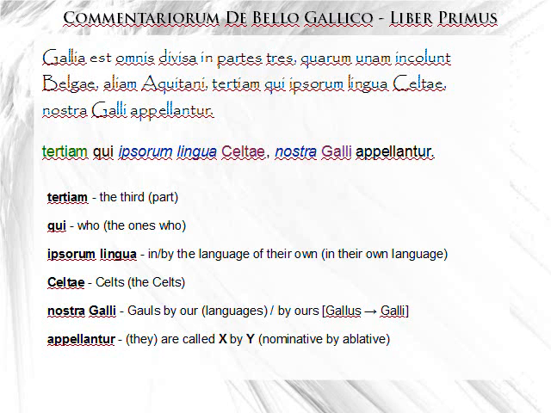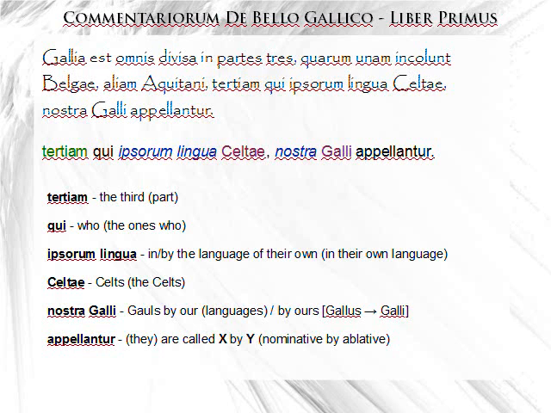Tertiam qui ipsorum lingua Celtae nostra Galli appellantur. So what do we have here? Tertiam is in green again. What's that mean? It means we're referring back to parts of Gaul. So tertiam sounds like the word tres. You would be right. It's the third part. Unam, aliam, tertiam. We didn't use the word for second. We didn't see that yet. We used alia instead. One, the other, and the third. Big deal, right?